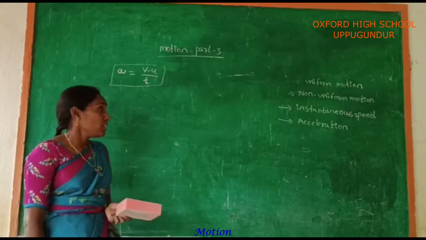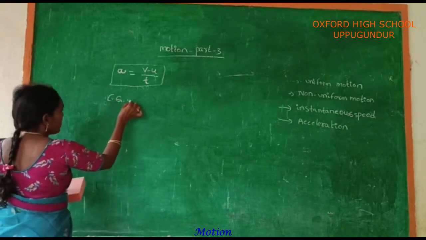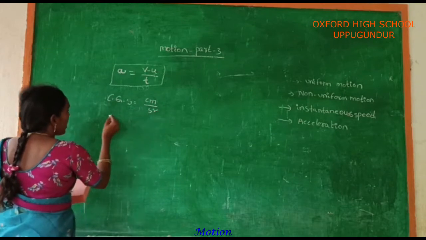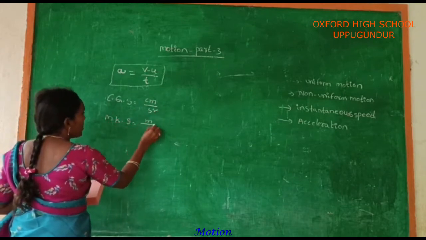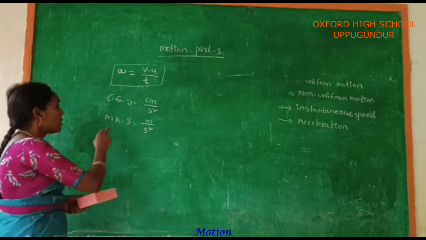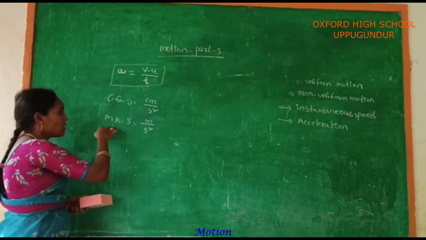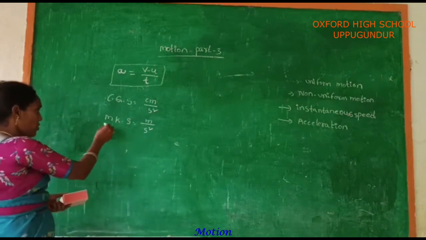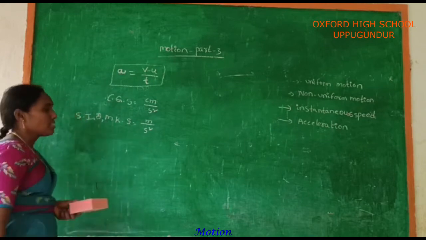Now here there are two units. The first one is CGS unit. The CGS unit of acceleration is centimeter per second square. Next, the MKS unit or SI unit of acceleration is meter per second square.